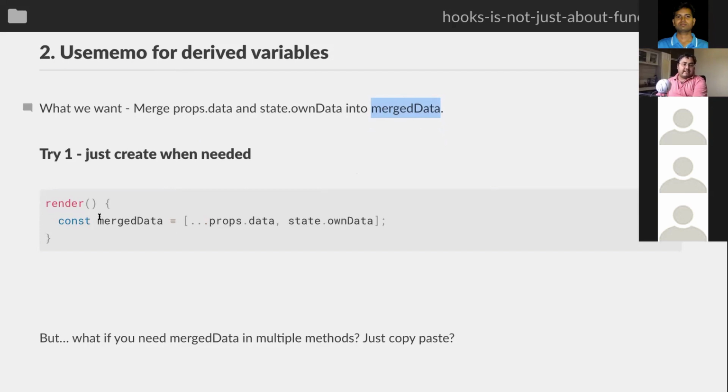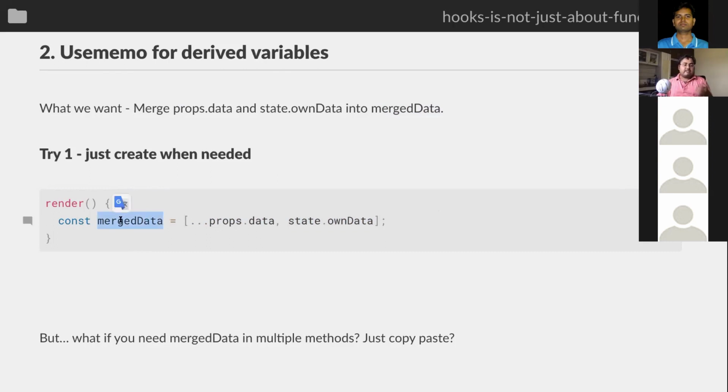Initially it's very easy. Let's say you need mergedData for rendering. So within render, you just create a new mergedData, which takes everything from props.data and then puts your own data into that same array. So you are basically creating that new array whenever you require it. And that's fine. You can use this in render to render all these elements, and that is going to work fine.